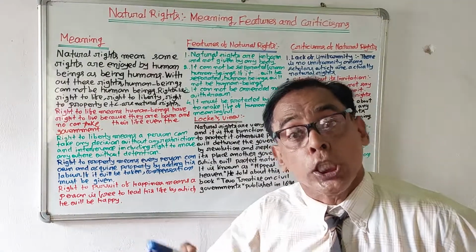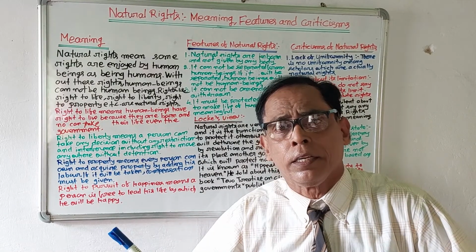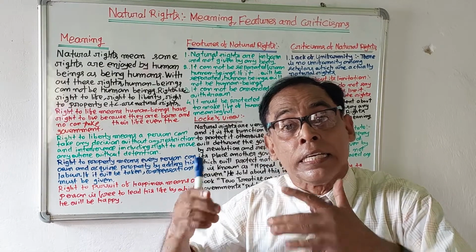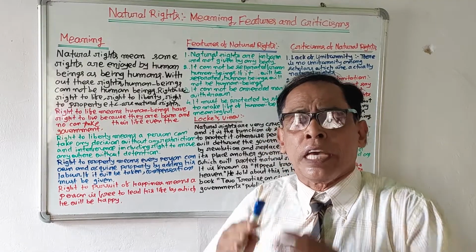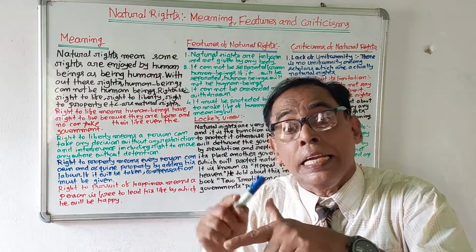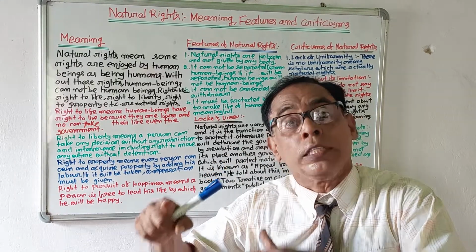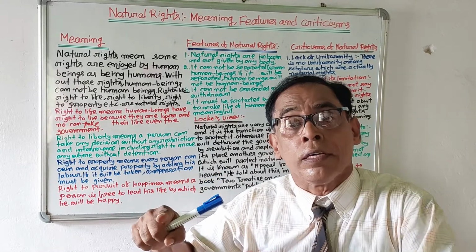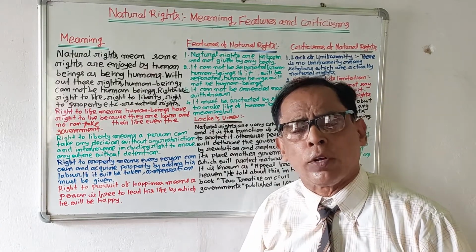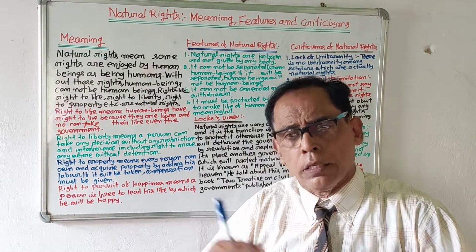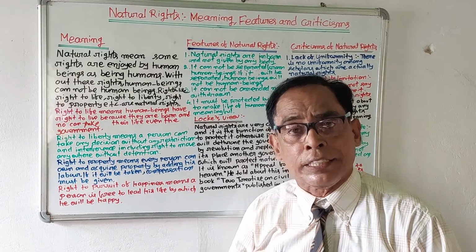Then right to pursuit of happiness. Right to pursuit of happiness means every person is free to lead his life in any way he likes, which he thinks that by this life he will be happy. So we are clear what is the meaning of natural rights, and what are the examples of natural rights, and we have discussed who is the first man who told about natural rights, John Locke.